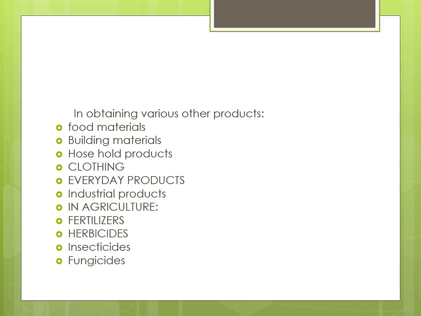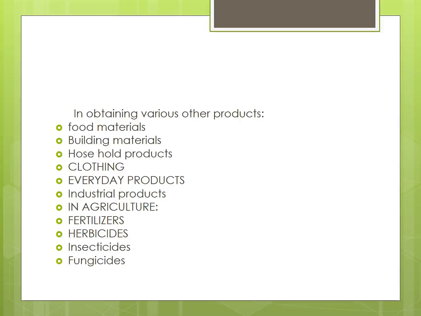Next, building materials: mortar, cement, glass, and some more things. They are various chemical compounds. You have seen cement, glass material, and mortar also. They are made by various chemical compounds.